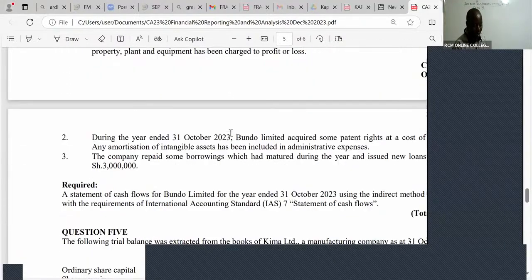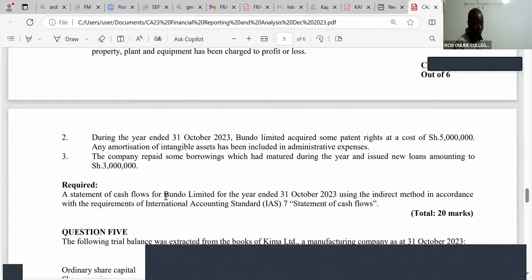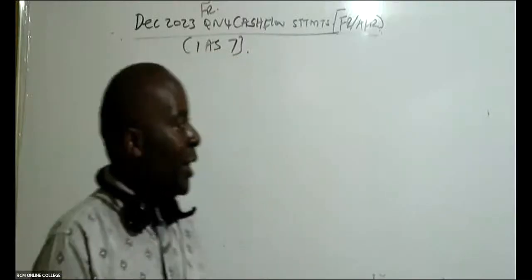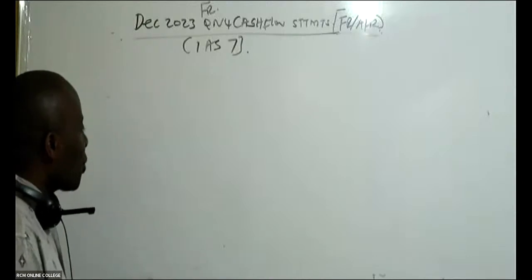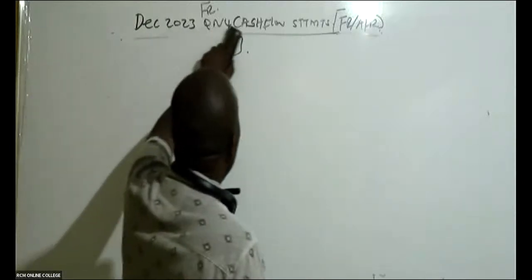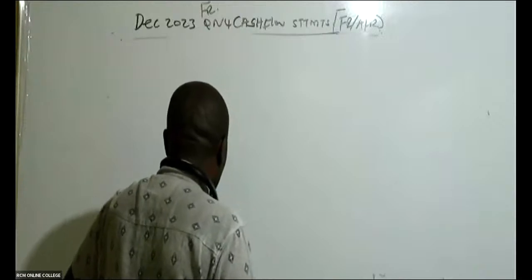This is the question here. I'll always start by reading the requirement. They want me to give them a statement of cash flows for Bundo Limited for the year ended 31st October 2023 using the indirect method, in accordance with International Accounting Standard 7, statement of cash flows. So once I see that, I wish you success. Our cash flow statement will have 3 sections.